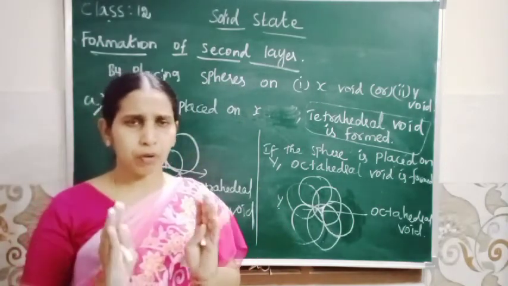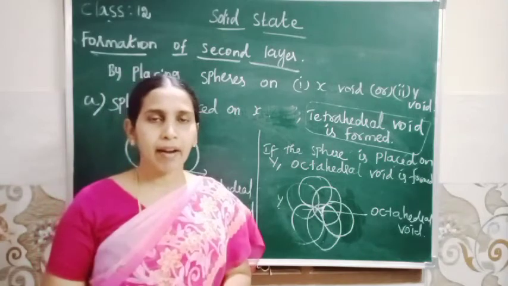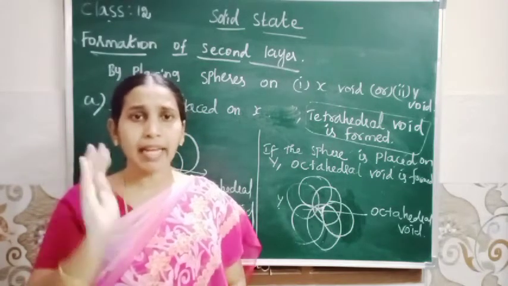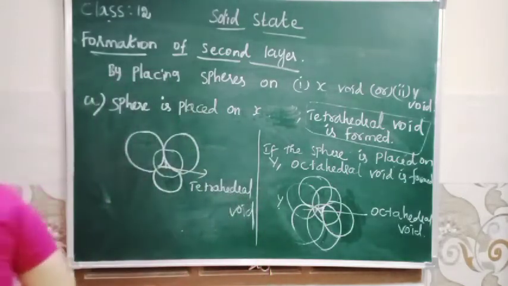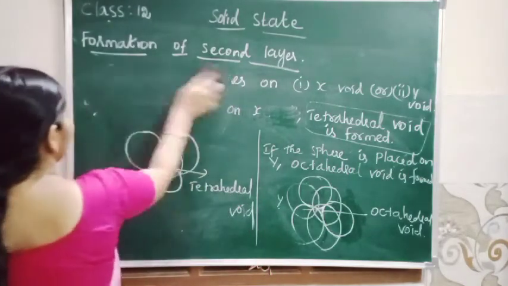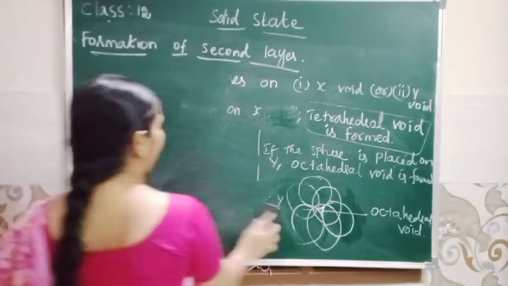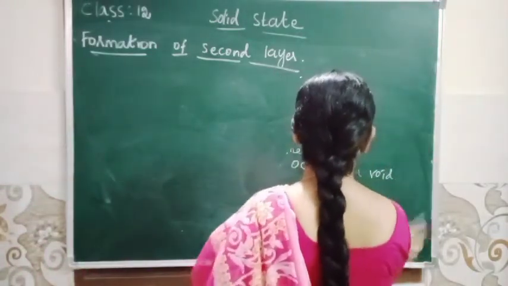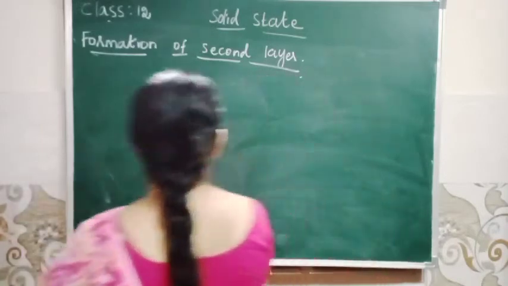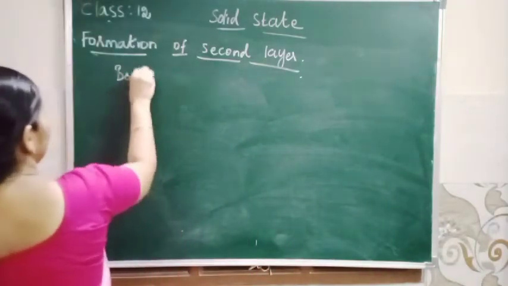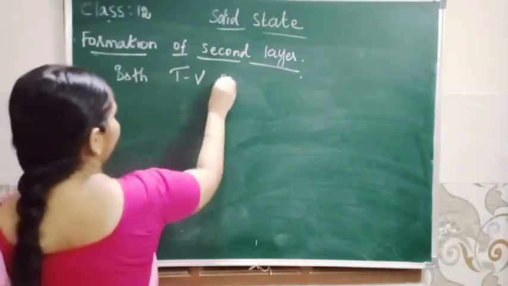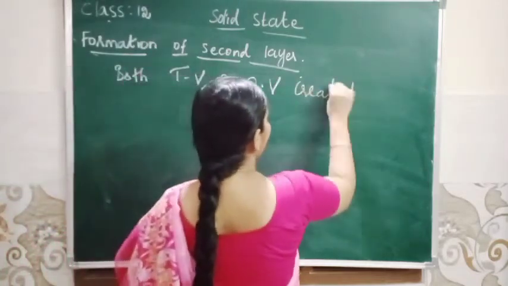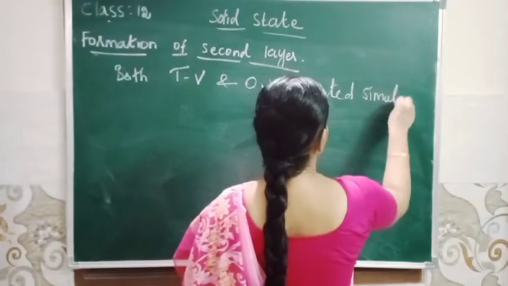Okay. So you must remember students, tetrahedral void and octahedral void are created simultaneously. Both tetrahedral and octahedral voids are created simultaneously.